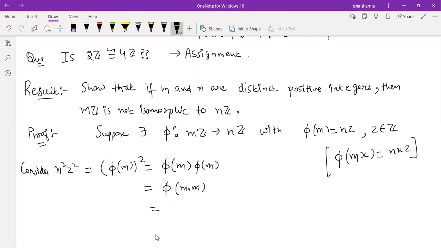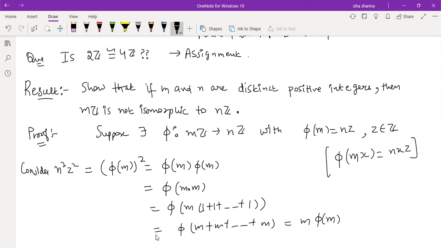Further, breaking one of the m's as 1 plus 1 plus 1, this is phi of m plus m plus m, m times. So this is m times phi of m, which is m times nz, because phi of m is nz.